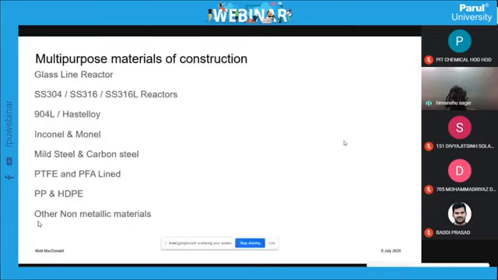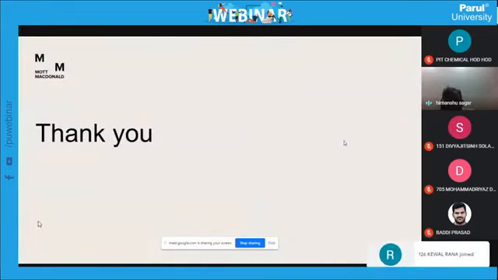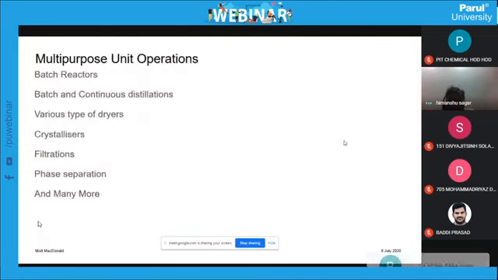So the flexibility within a plant of carrying out different reactions, different materials of construction, different aspects will be useful in the process. Now this is a simple brief about how it has been used. Now we will start with the process reaction cycles. So this is the brief about what a multi-purpose plant is, how it is constructed, and how it is being used.